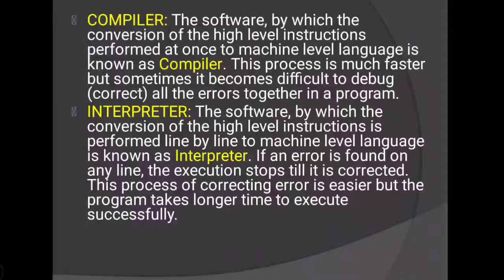Then next is interpreter. The software by which the conversion of high level instructions is performed line by line to machine level language is known as interpreter. In an interpreter, from the whole program it takes a single line at a time, and that single line is converted to machine level language. That is why interpreter is slower as compared to compiler. If an error is found on any line, the execution stops till it is corrected.